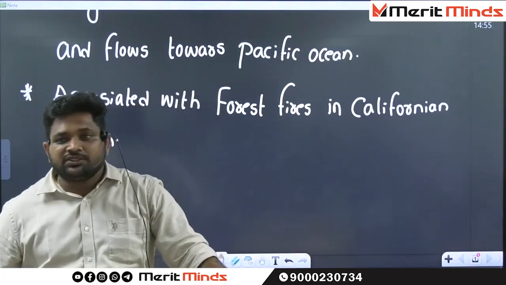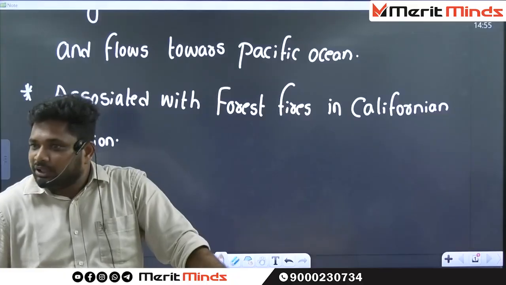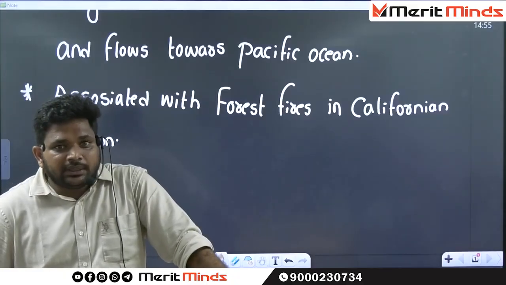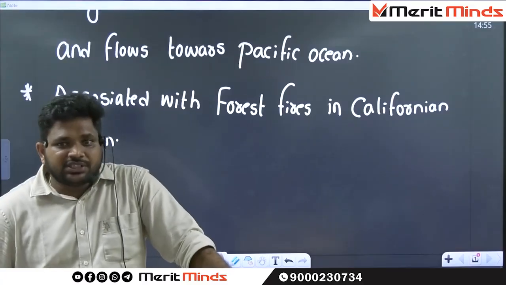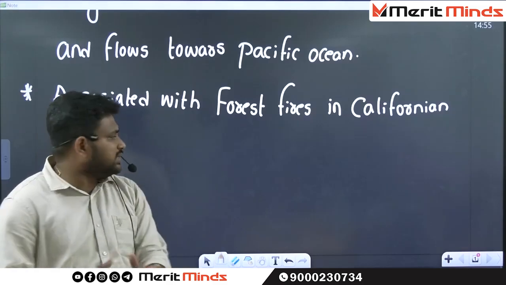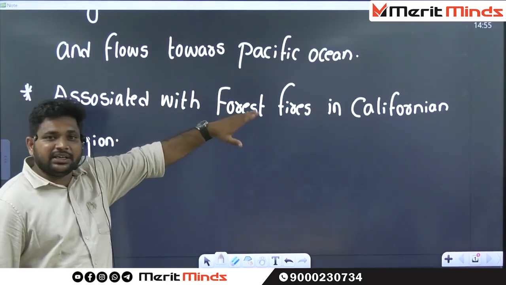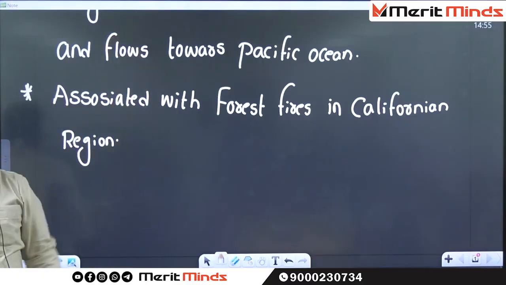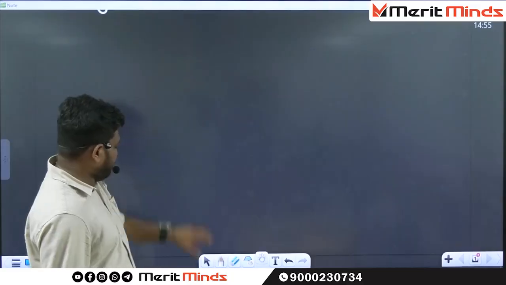Recently, there was a forest fire in the USA one month back at the place called Hollywood. Within San Francisco, there is a place called Hollywood. One month back, there was a deadly forest fire. This particular forest fire is because of which particular wind? Santa Ana. Now understand the concept.